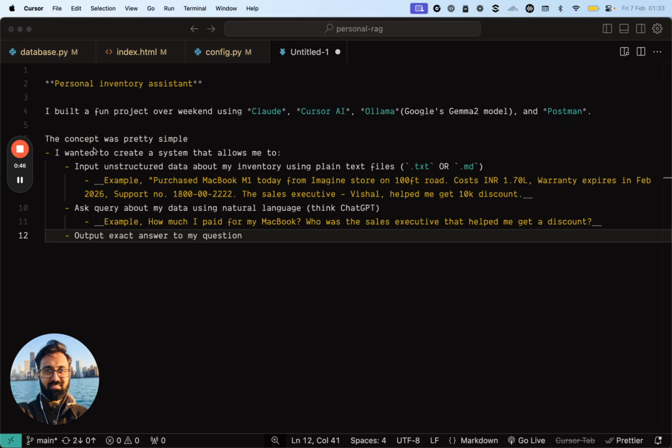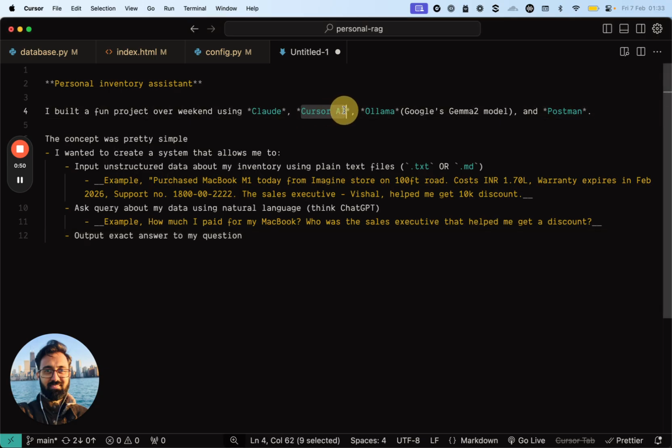So every time I say I built it, I give the entire credit to Cursor AI and Claude for basically coding everything. I do understand coding a little bit and it does help, but I don't think anybody really needs to know the code anymore. Yeah, it just does the job for you.